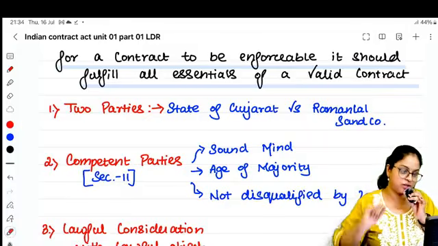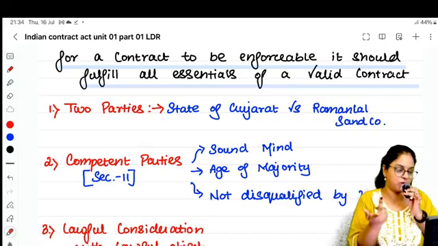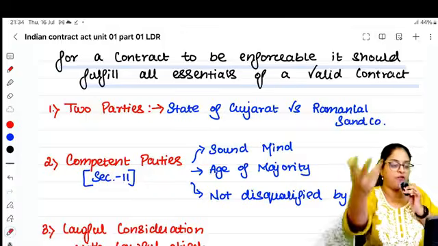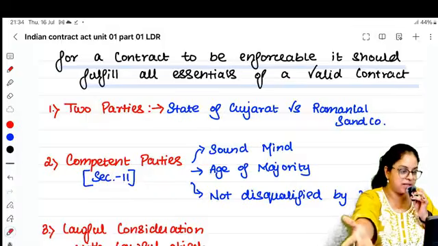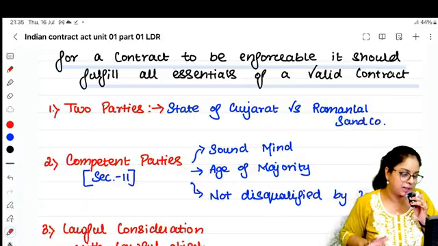அதுதான் முதல் கண்டிஷன். ஒரு கான்ட்ராக்ட் வேலிடா இருக்கணும்னா அதுல அட்லீஸ்ட் 2 பேராச்சும் இருக்கணும். Okay, an offeror and offeree, a promisor and promisee should be there. Then only it can become a valid contract.